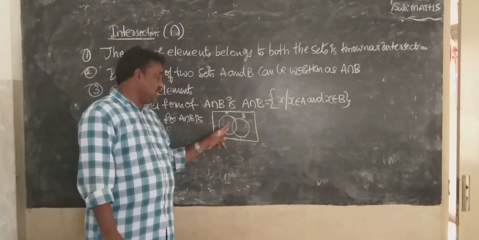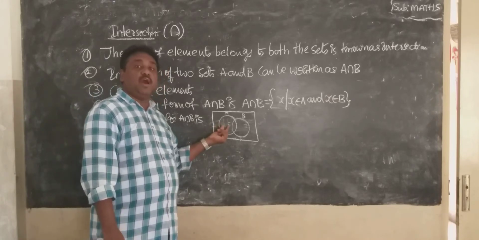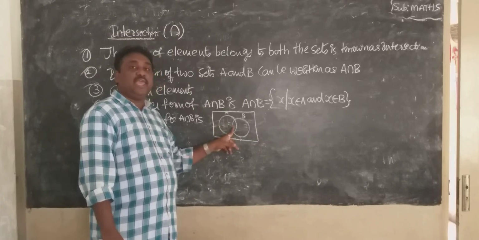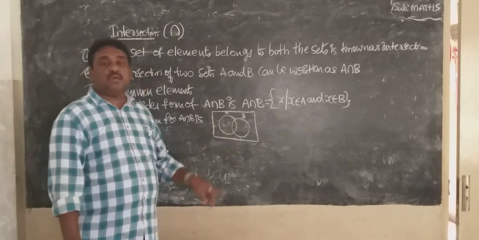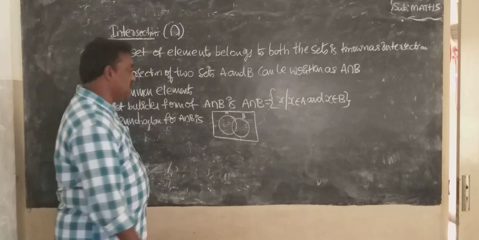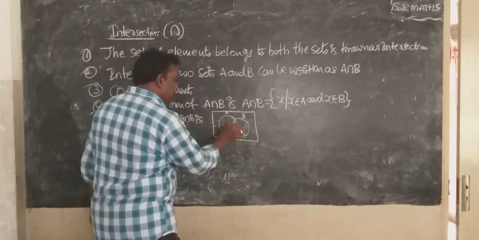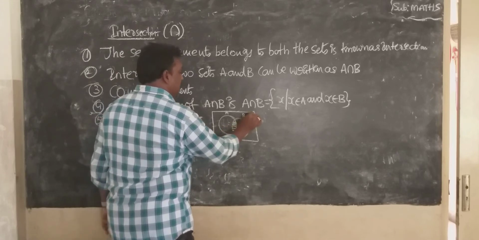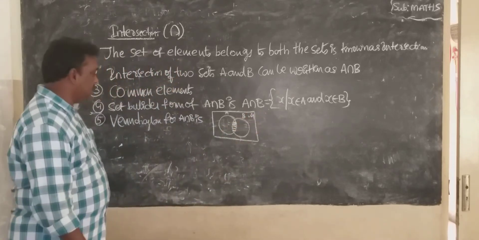Total 3 parts are there. First part belongs to A minus B. Middle part belongs to A intersection B. Third part belongs to B minus A. Only shade the middle part. It is the Venn diagram for A intersection B.